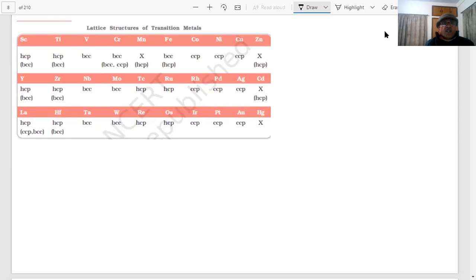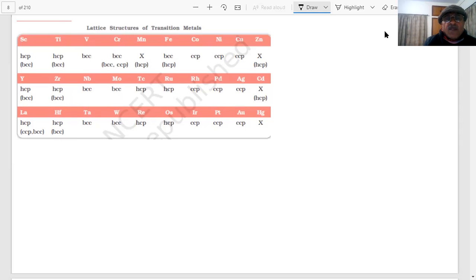Here we have shown HCP, hexagonal close packing, and BCC, body centered cubic packing. This table is taken from the NCERT, in which they show that scandium and titanium exist as HCP, chromium, manganese and so on.